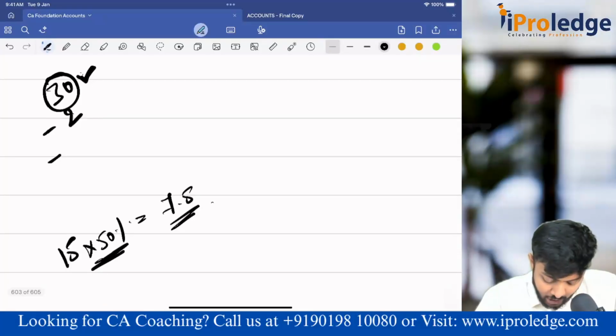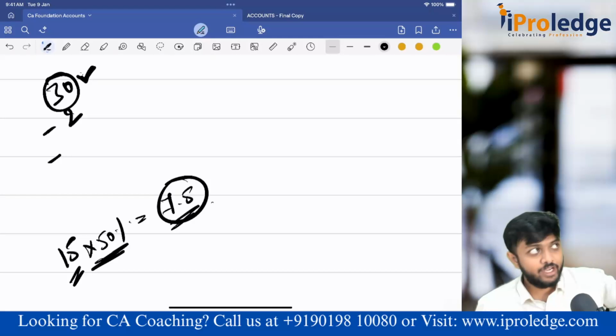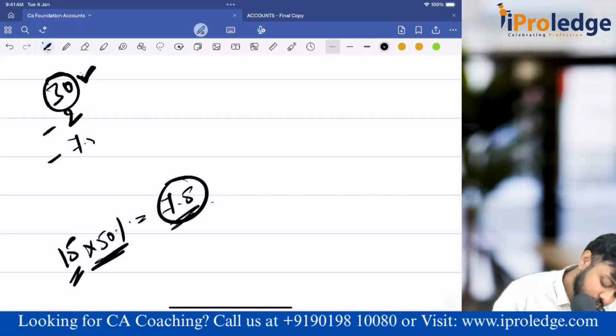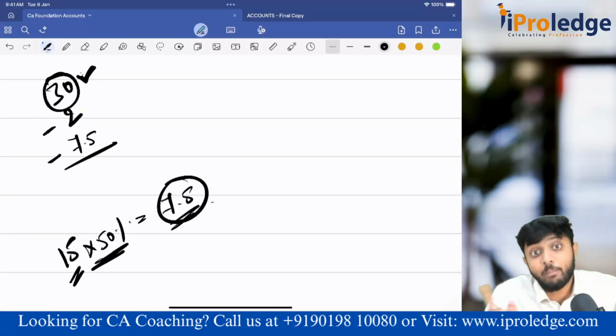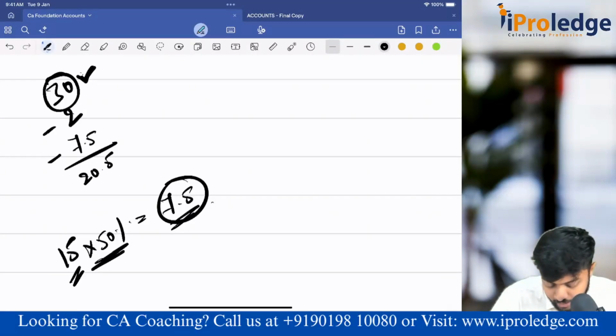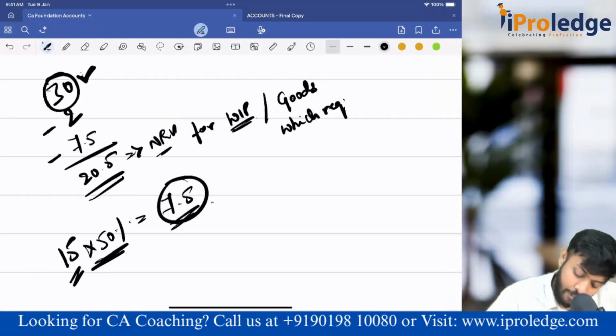If you see, 15 is the total, I have incurred only 7.5, that means I have to further incur 7.5 rupees to make the goods complete. So that is the further processing cost. That also I will subtract. Now I got the NRV of WIP. So 30 minus 2, 28. 28 minus 7.5, it is 20.5. Now this is the NRV that I will consider for WIP or for goods which require further processing.